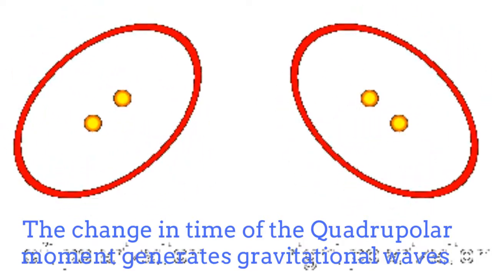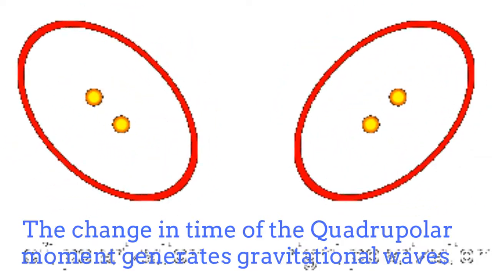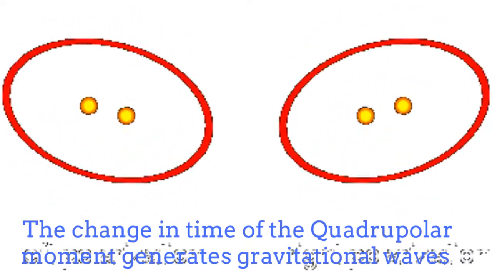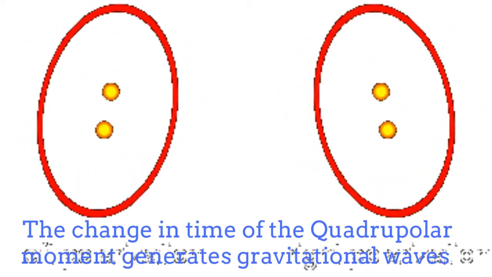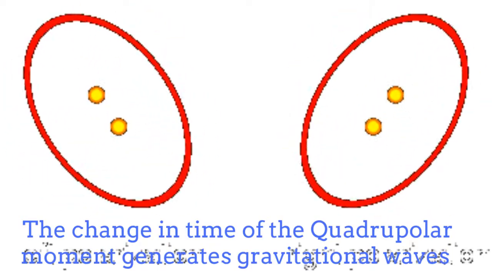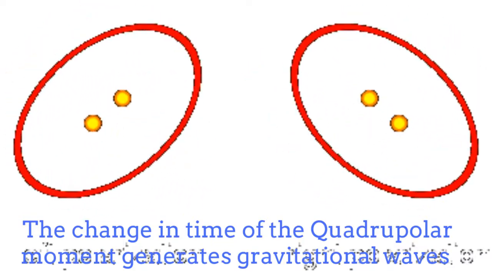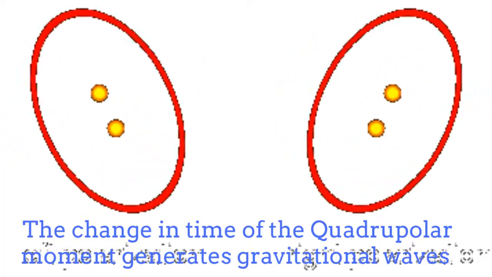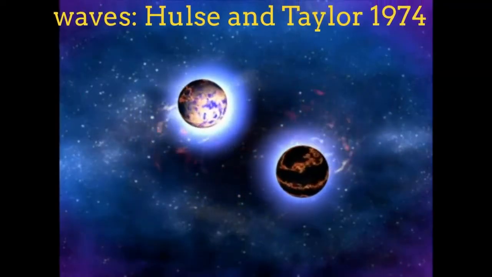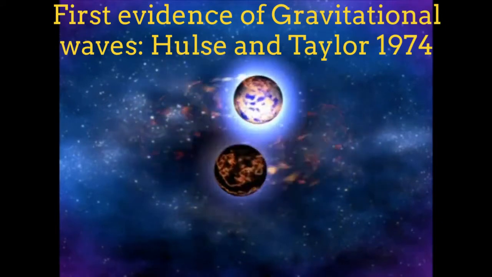The monopole contribution cannot generate gravitational waves because it corresponds to the mass of an isolated system, which is conserved. The dipole contribution cannot generate gravitational waves either, because the center of mass of the isolated binary system doesn't change location over time.